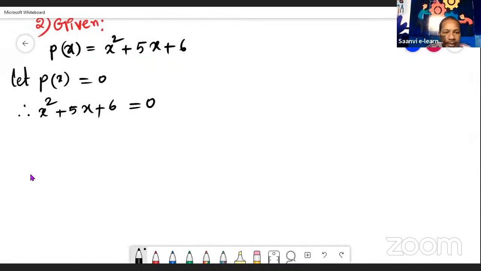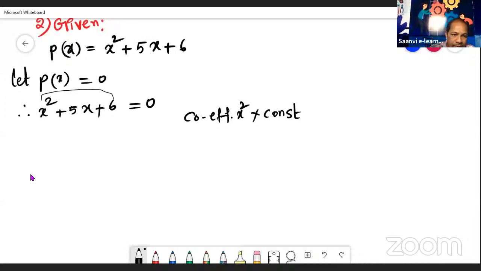So to do factorization, we have to multiply the coefficient of x squared and the constant number. See here, the x squared coefficient means the number beside x squared.